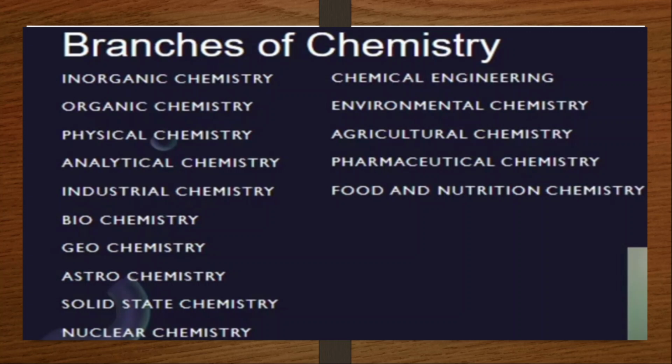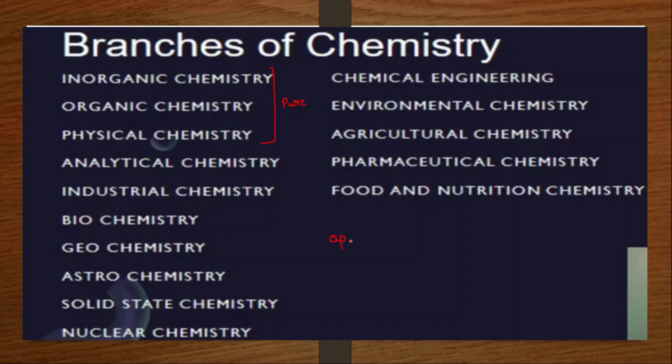Clear? So, in the beginning, the first ones are inorganic chemistry, organic chemistry, physical chemistry, analytical, industrial, biochemistry, geo. So these first three are called pure chemistry, which we are going to study at our PU level. The remaining branches are called applied chemistry.